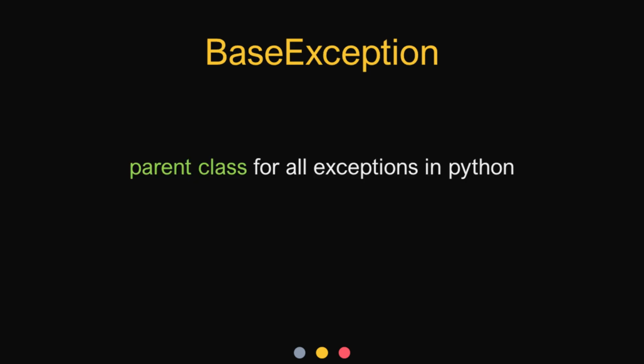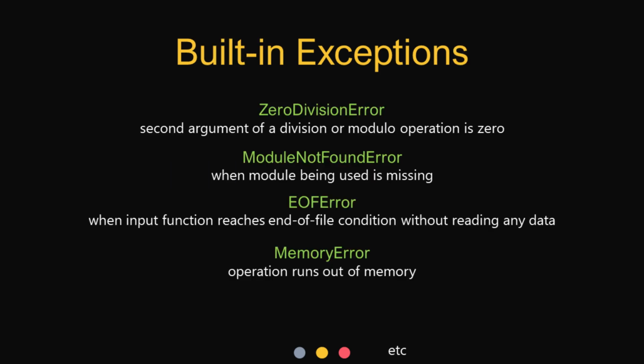In Python, there are various exception types and we have a class called BaseException, which is the parent class for all other exceptions. Python provides many built-in exception classes, a few of which are given here. For example, ZeroDivisionError exception happens when you attempt to divide any number by 0. You will get a ModuleNotFoundError exception when the module you used in the program is not available. Let's now see how an exception is handled in Python.